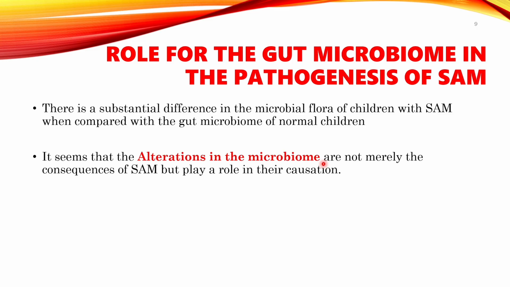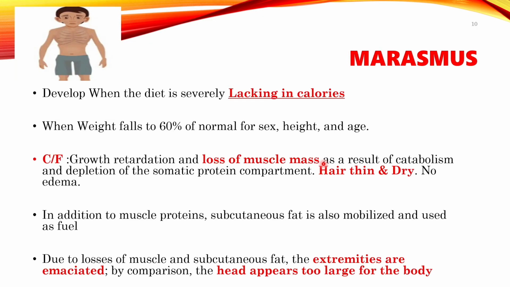Alteration in the microbiome is also one of the hypotheses behind the development of severe energy malnutrition. So first let's talk about marasmus. In marasmus, as we have discussed, the somatic compartment is affected. So skeletal muscle protein is reduced, and that's because of a lack of calories. Here there is a lack in dietary intake. You are taking less food, so overall calorie intake is less. And so obviously the patient's weight will fall to 60% of the normal for sex, height and age. Imagine 60% weight reduction.